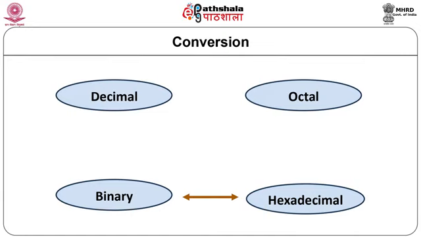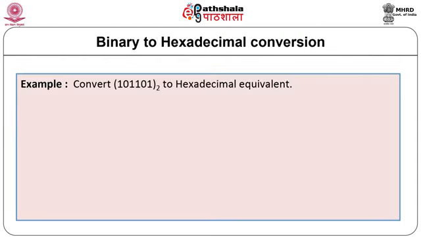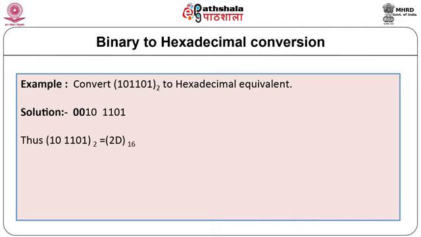Next conversion process is binary to hexadecimal and hexadecimal to binary. Let us consider the conversion of binary number 1011010 into its hexadecimal equivalent. In this method, the binary number is arranged in groups of 4 bits from right to left. If the binary number is not completely in groups of 4 bits, sufficient zeros are added to the leftmost side of the number, that is 0010 1101. Thus, this number is equivalent to 2D in hexadecimal.